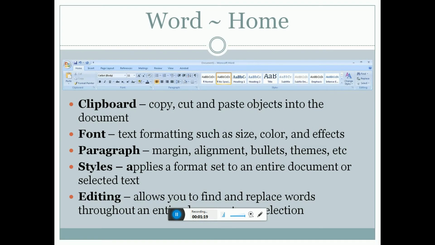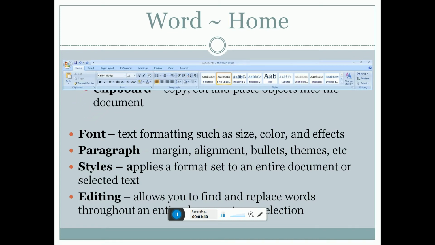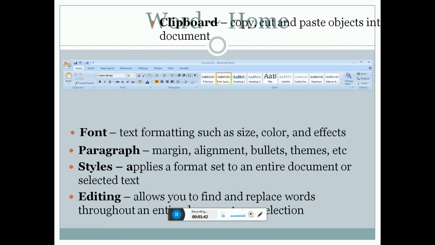The Word clipboard: copy, cut, and paste objects in the document. Font and text format such as size, color, and effects; paragraph, margin and alignment, bullets, themes, etc. Style applications format sets, entire documents or selected text. Edit allows you to find and replace words in the entire selection. The clipboard.